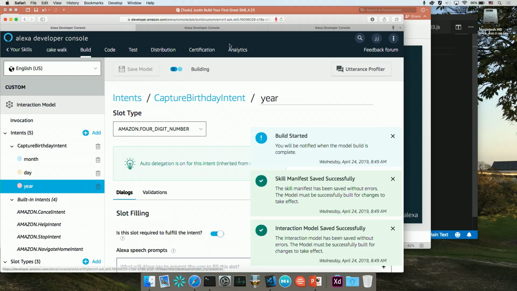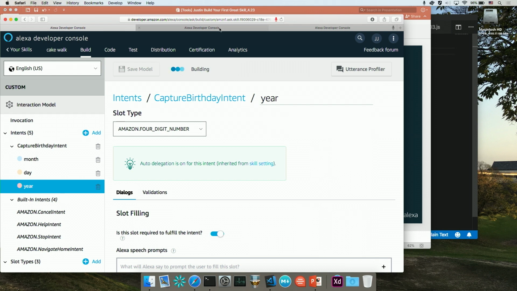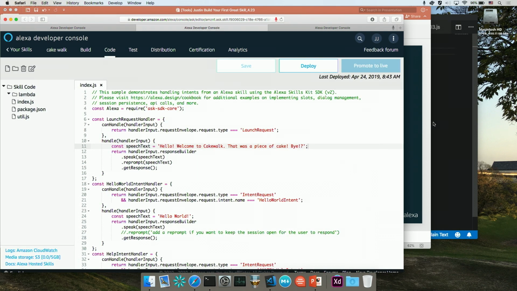I'm gonna hit save model, and we're gonna build our model. So that will create the training that we need. So we've now created our model. We've got the slots defined. Now we need to update our skill to be able to handle that request.